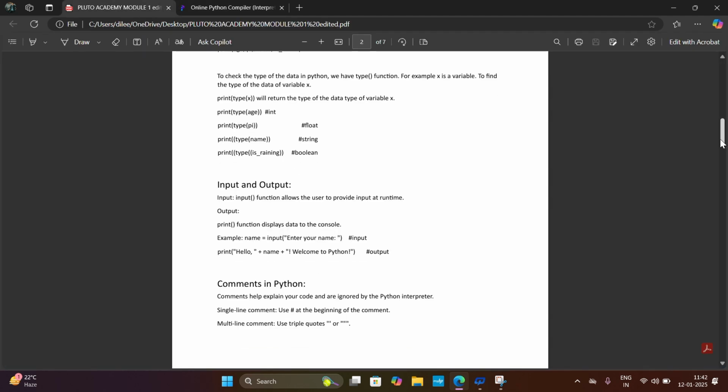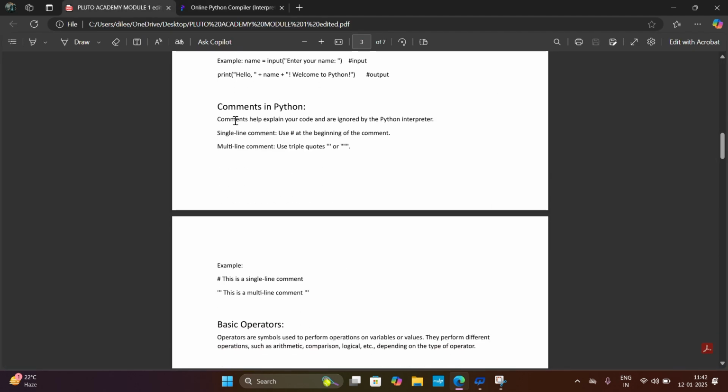And the next topic is comments in Python. Comments help explain your code and are ignored by the Python interpreter. There are two types of comments in Python: single line comment and multi line comment. A single line comment is written by using the hash symbol at the beginning of the comment. A multi line comment is written by using triple quotes. These are the examples of comments.